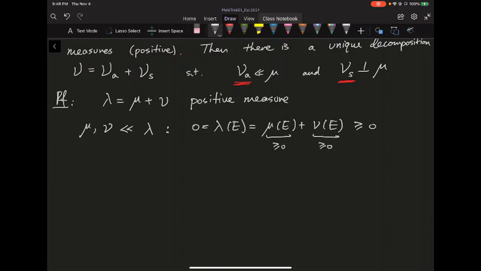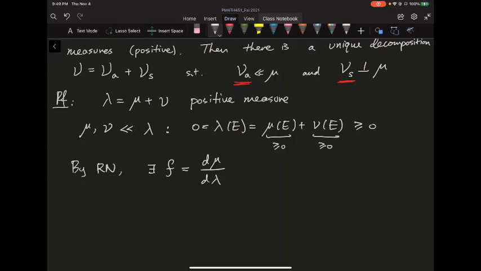So now you have mu and nu both absolutely continuous with respect to this new measure lambda, so I can find a Radon-Nikodym derivative because everything is sigma finite. That's by our assumption. So by Radon-Nikodym, there exists a function f, where let's just use the notation f is basically d mu divided by d lambda. That's the Radon-Nikodym derivative of mu with respect to lambda.